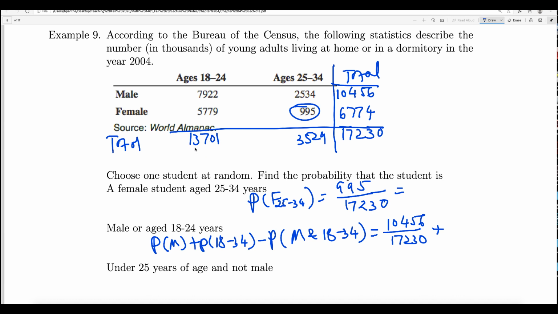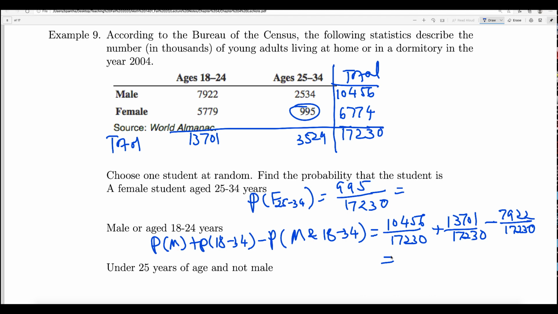The total of that is 13701. So 13701 over 17230 minus the common. What is the male and between that? It is 7922, right? So 7922 over 17230.